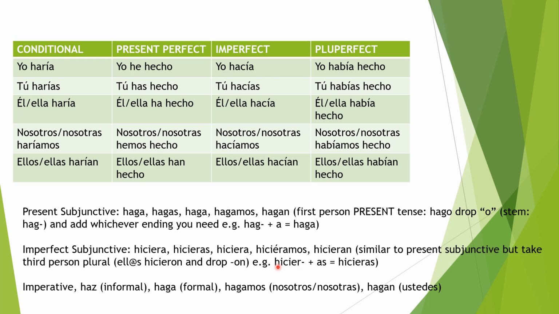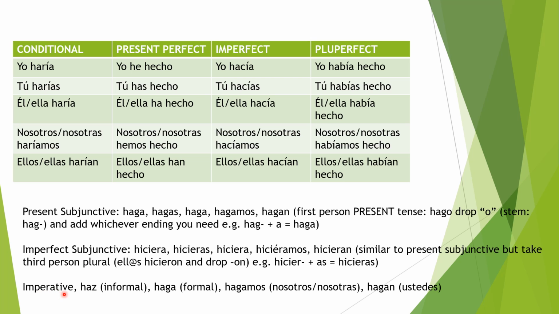So for example, tú hicieras. From hicieron, you drop the on, you get hicier, you add as, and then you get hicieras, tú hicieras, right? Also, just keep in mind, whenever you see éramos or éremos, E-R-A-M-O-S or E-R-E-M-O-S, there's always going to be this accent over the first E, okay?